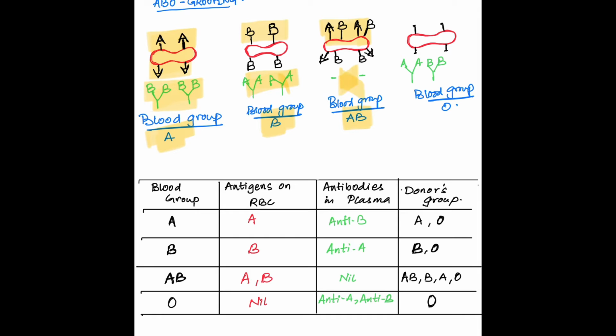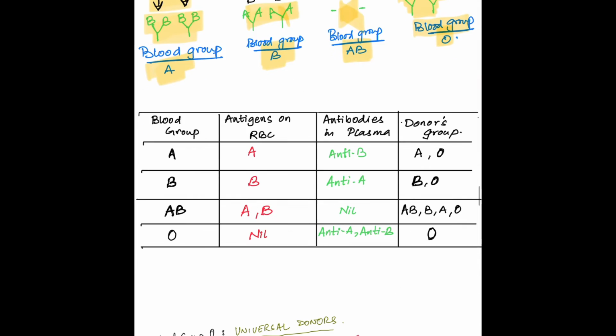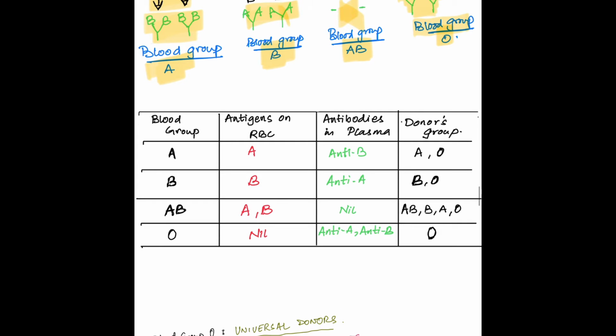So anti-A and anti-B both are absent in blood group AB. In blood group O, antigen A and B both are absent, so their bodies produce both anti-A and anti-B antibodies. This is the table given in your textbooks.